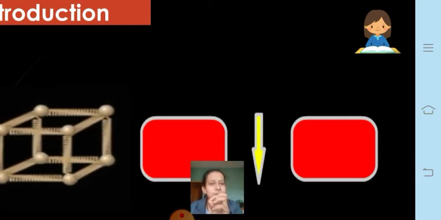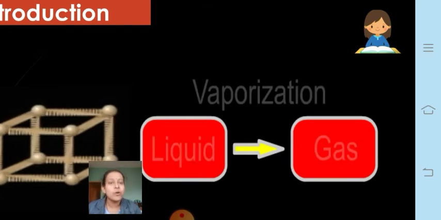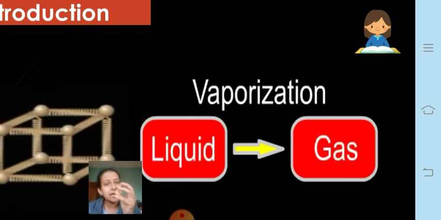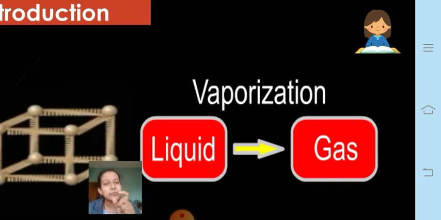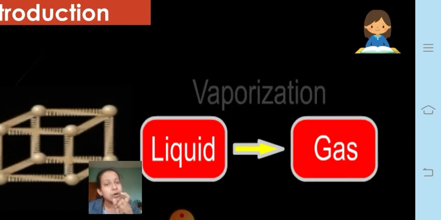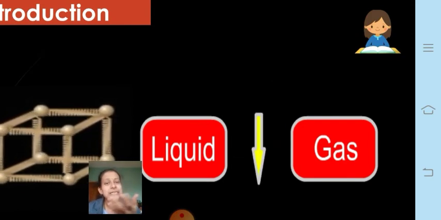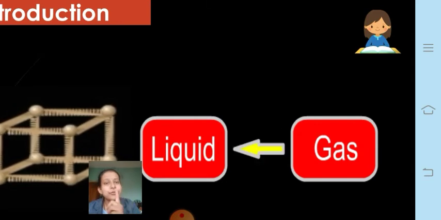When an object is heated, it starts expanding, because the atoms inside an object, when heated, get accelerated and vibrate to and fro. Because of its movement, the particles start expanding.